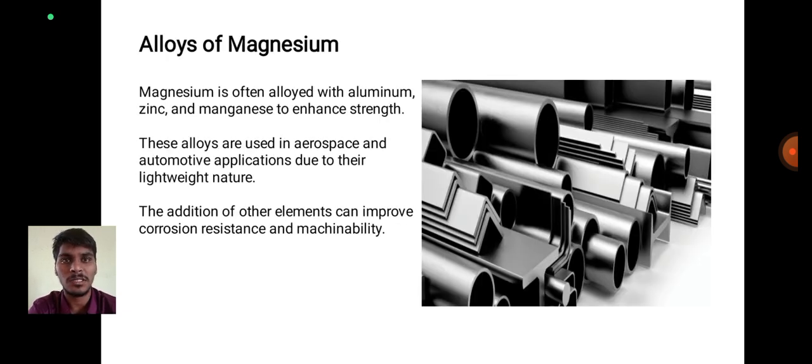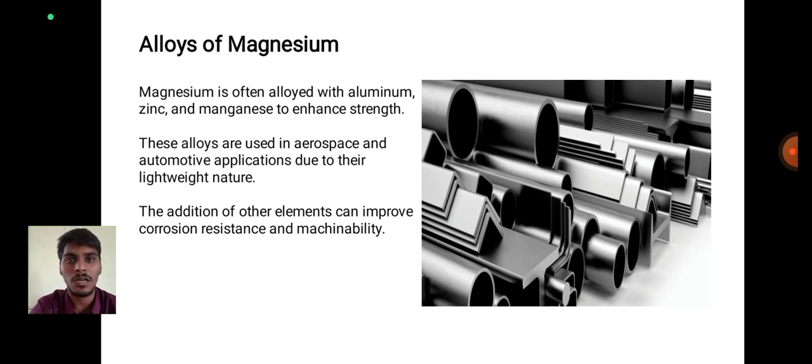Alloys of magnesium. See the picture of magnesium alloys. Magnesium is often alloyed with aluminum, zinc and manganese to enhance strength.